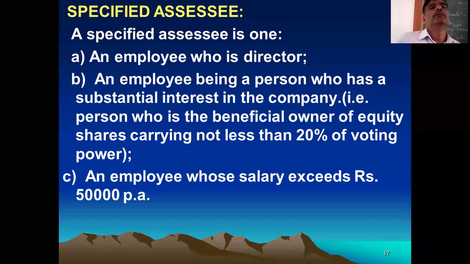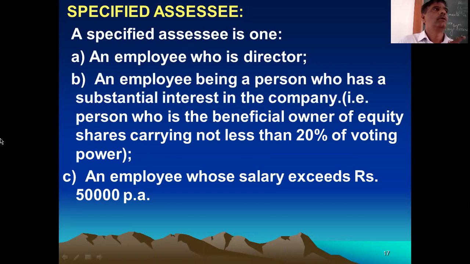Okay. So who is a specified assessee? This question may come for 2 marks. Remember this. Simply you write 3 points. First, a director of the company. Second point, a person who is having substantial interest in the company. You don't write a lengthy point, you simply remember. And third is an employee whose salary exceeds 50,000.